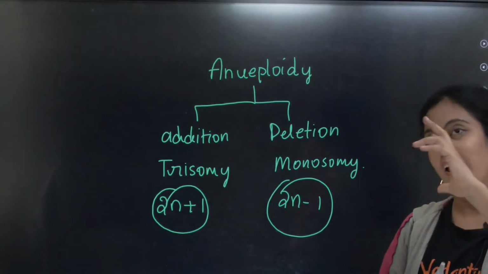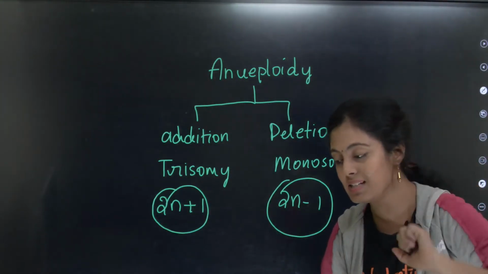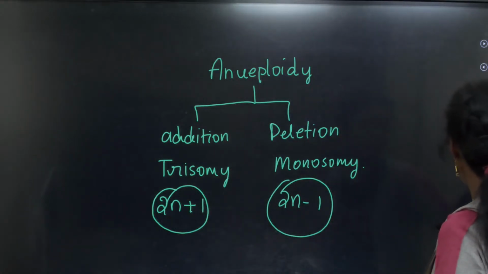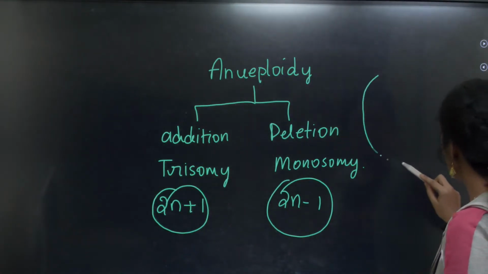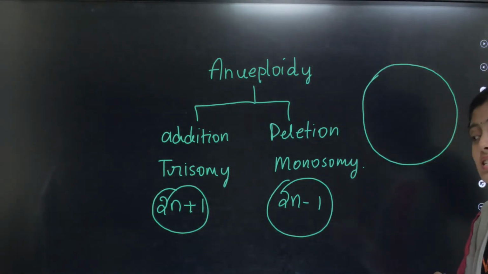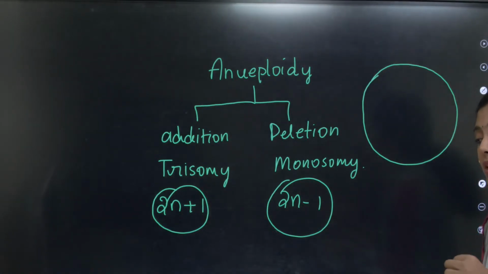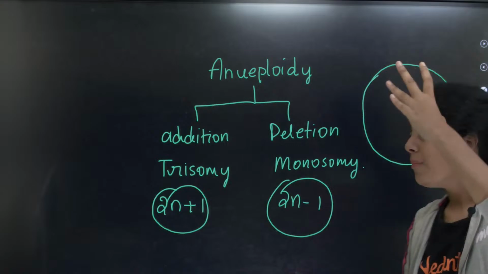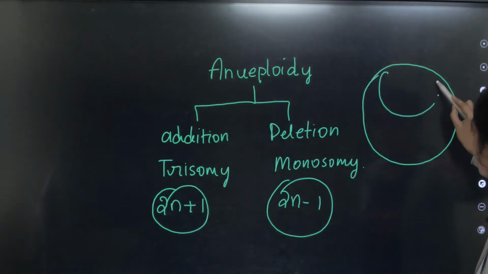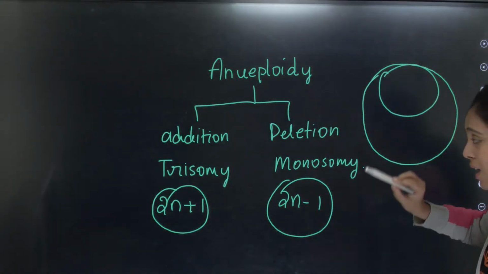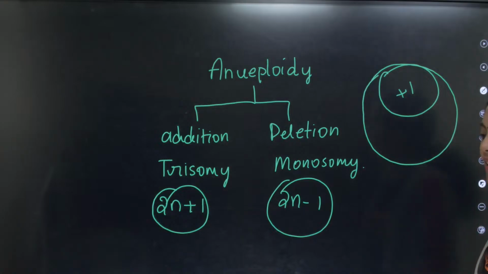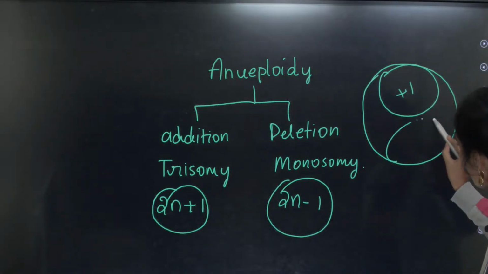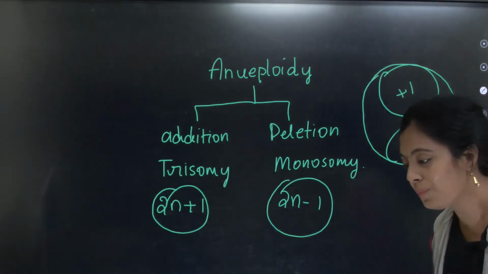Okay, I'll give you a hint. Meiosis, anaphase. Okay, I will draw meiosis for you here. What happens during anaphase, kids? The separation of sister chromatids. Right? When they separate, listen to me carefully, on one side one chromosome becomes extra. Okay, and on the other side there is a deletion of a chromosome.